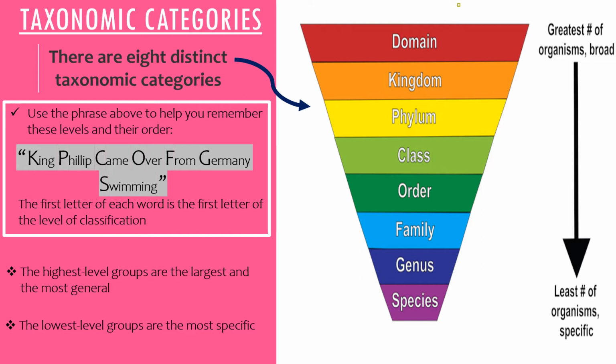With each step down in classification, organisms are split into more and more specific groups. So the highest level groups are the largest and the most general. They contain a wide variety of living things. Those large groups are divided into smaller groups of similar organisms, and then the smaller groups are split into even smaller groups, which contain organisms with even more specific characteristics. A species is the lowest rank in the hierarchy, and they have similar features and characteristics.